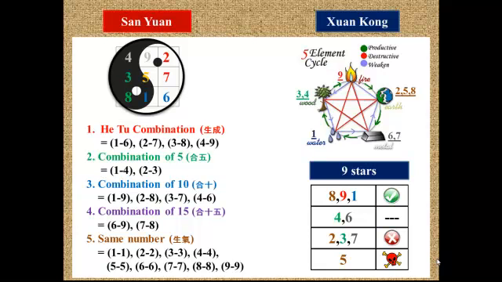In the Xuan Kong, although we pay much attention to just goodness and badness of each direction of each number of 9 stars, the interaction between mountain and water star is still important to predict the situation. So the unbalanced elements of 9 stars cause some mistakes of prediction. On the other hand, although the San Yuan has 5 elements, they don't use the 5 element cycle for their flying star. They highly focus on just the Ho Tu combination, the combination of 5, 10, and 15, and the same number for their flying star. So the unbalancing of the 5 element cycle is not their problem.